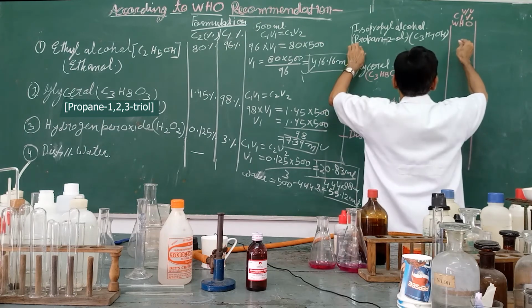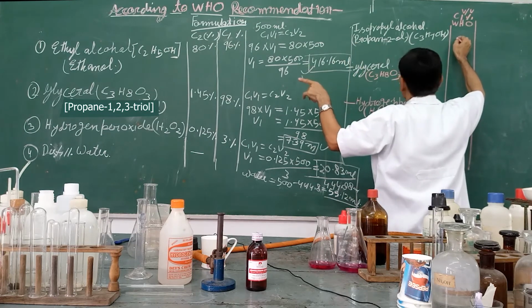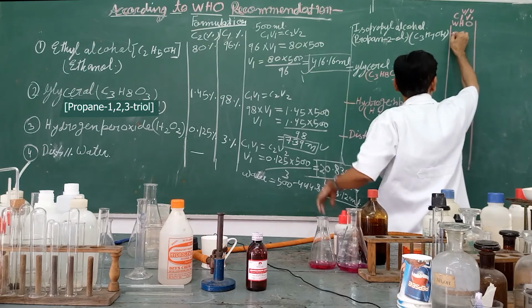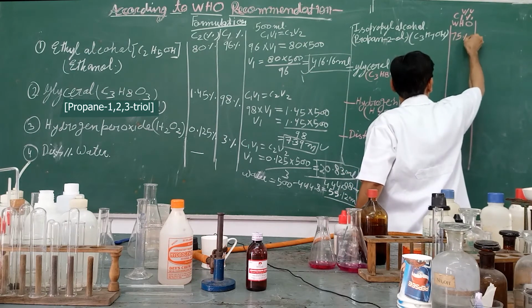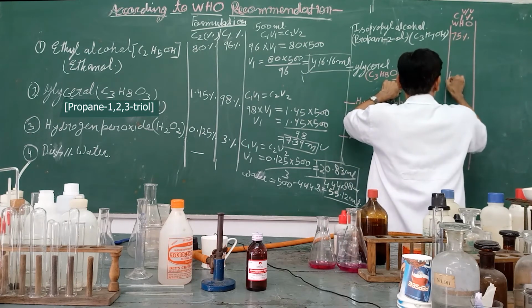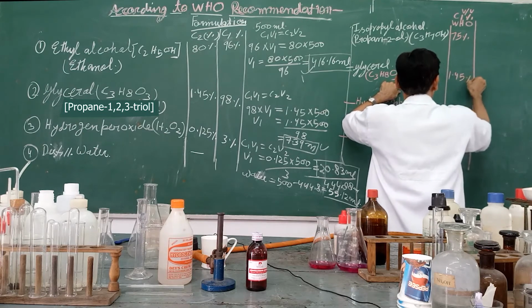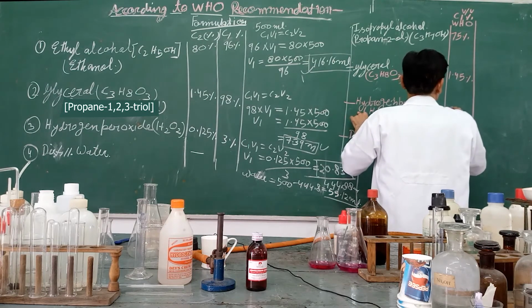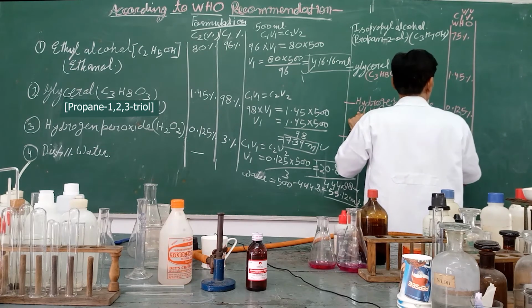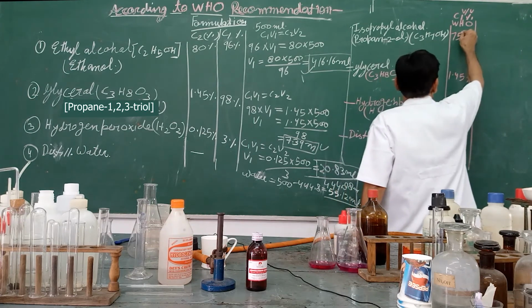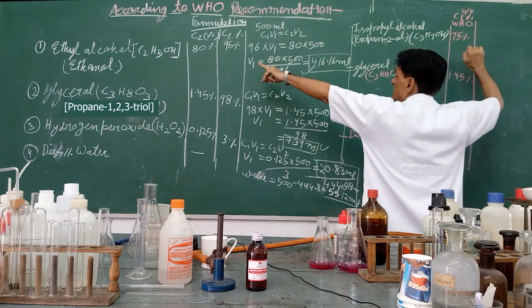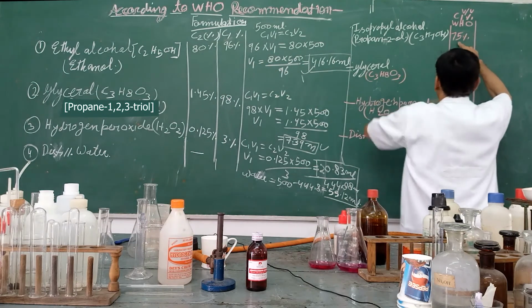Then it is here same as I told you there, but 75%. And glycerol same 1.45%. Hydrogen peroxide we are using 0.125%. Remaining distilled water. See, method will remain same, but percentage you see, they are 80, they are 75.